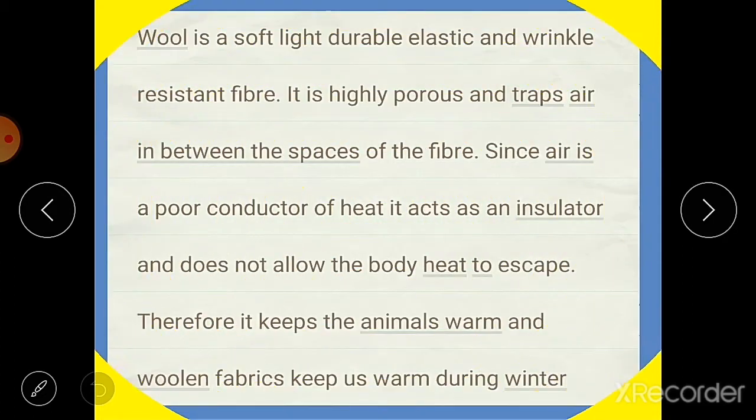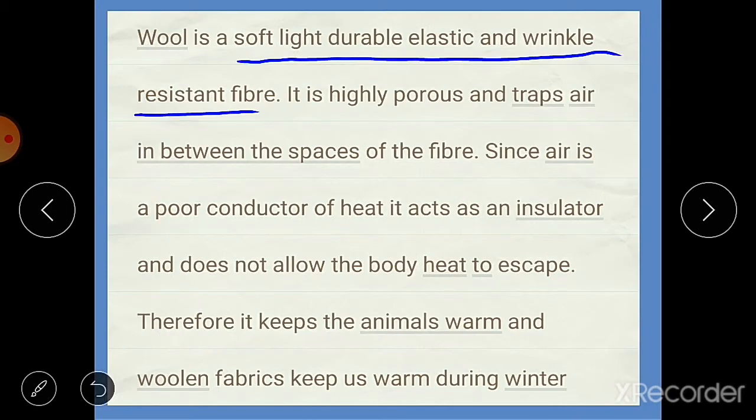So let's start. Wool is a soft, light, durable, elastic and wrinkle resistant fiber. It is very soft, smooth to touch, and it has no weight, it is very light. Durable means it can last for many years; we can use clothes made of wool for many years. Elastic means it is stretchable, and wrinkle resistant means after using or washing, we hardly need to iron woolen clothes.